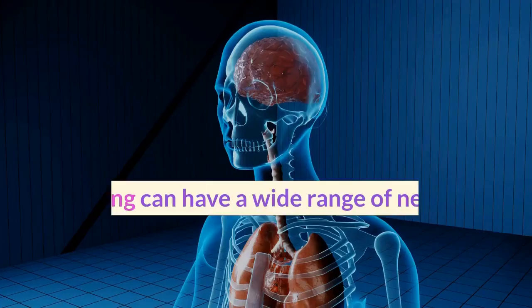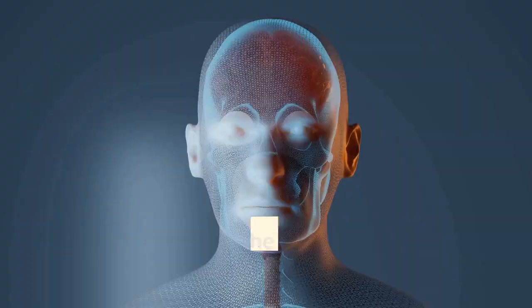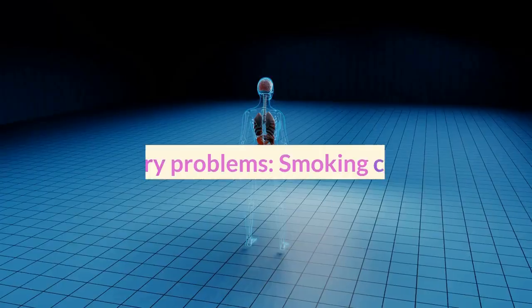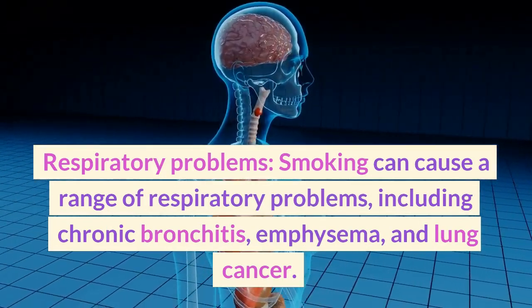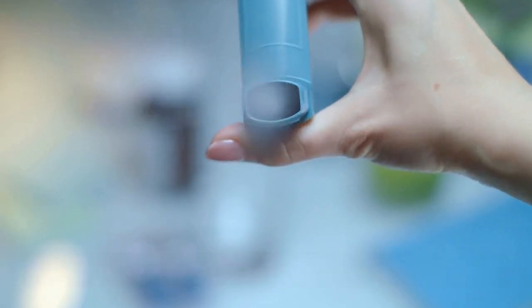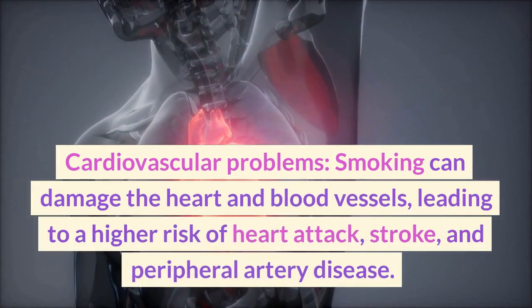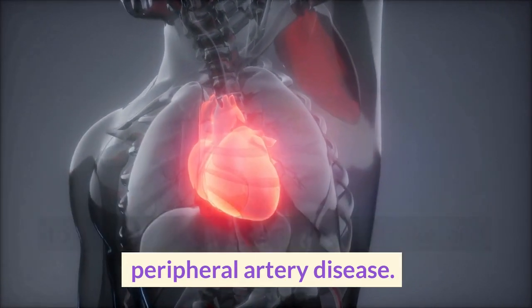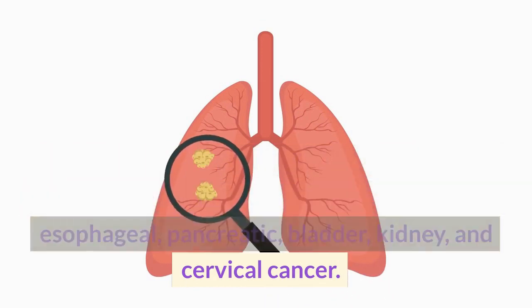Effects of smoking. Smoking can have a wide range of negative effects on the body, both in the short term and the long term. Here are some of the common effects of smoking. Respiratory problems. Smoking can cause a range of respiratory problems, including chronic bronchitis, emphysema, and lung cancer. It can also worsen existing asthma symptoms. Cardiovascular problems. Smoking can damage the heart and blood vessels, leading to a higher risk of heart attack, stroke, and peripheral artery disease. Cancer. Smoking is a leading cause of several types of cancer, including lung, throat, mouth, esophageal, pancreatic, bladder, kidney, and cervical cancer.